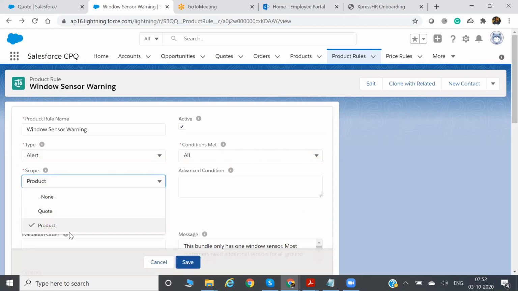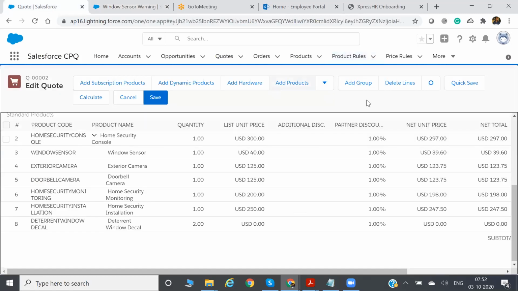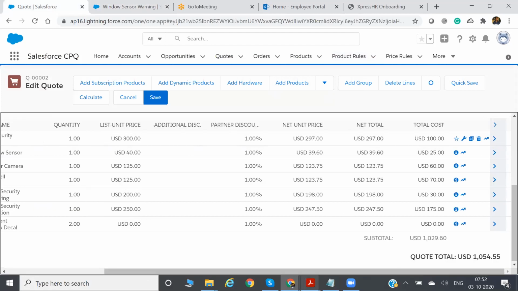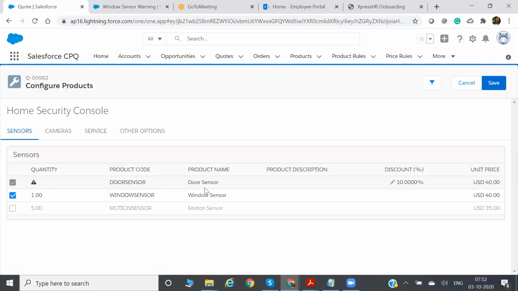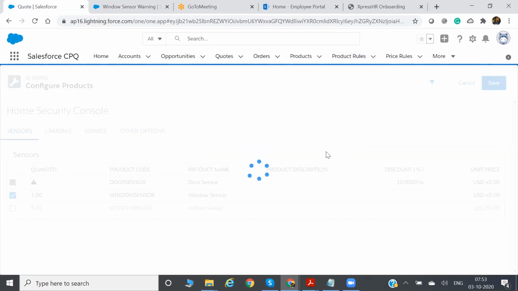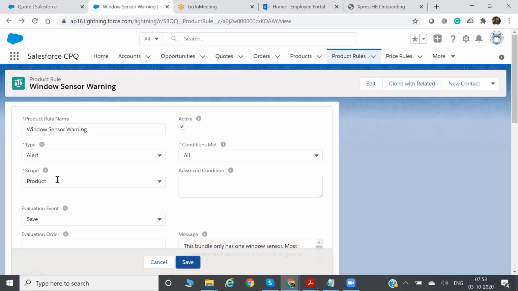In this case we have selected product, because this alert message should be displayed during the configuration on the configuration product page. Let me save it again and see. During the configuration product page only, this should be displayed. That's why we selected product.